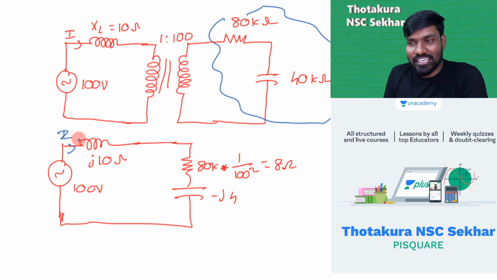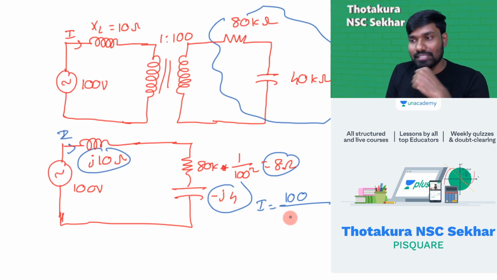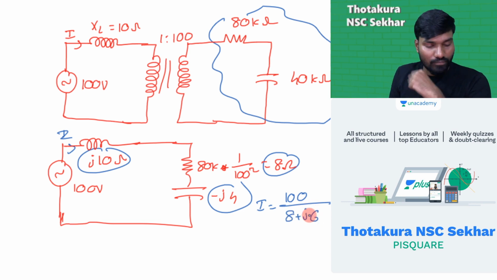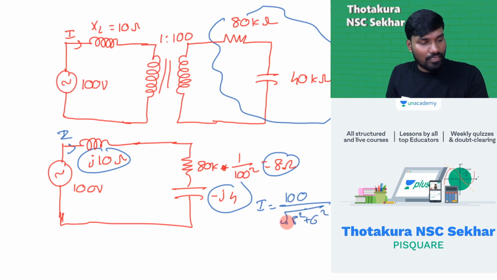Can't you find this current I? I is equal to 100 by the total impedance. The resistance is 8, this is minus J4, this is J10. Both are in series. J10 minus J4 is J6. So 8 plus J6. We're interested only in the magnitude. This was a fill in the blank question in a recent GATE exam. 100 by square root of 8 square plus 6 square. 8 square plus 6 square under root is 10.